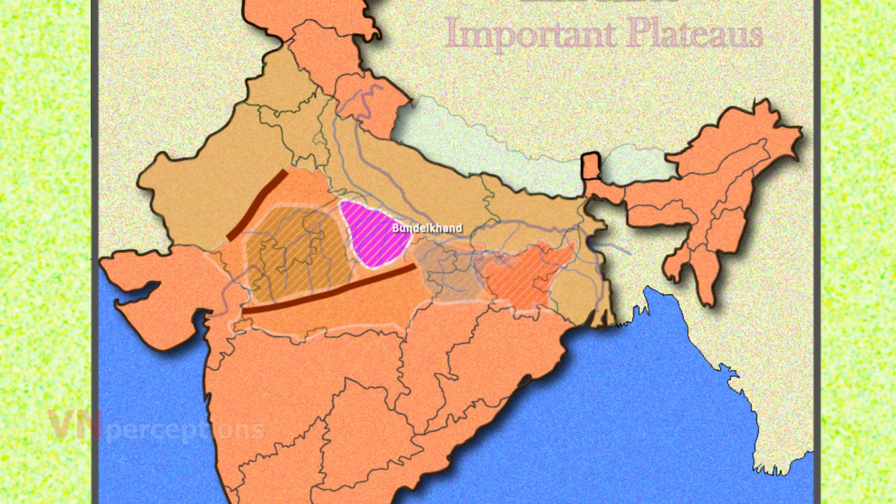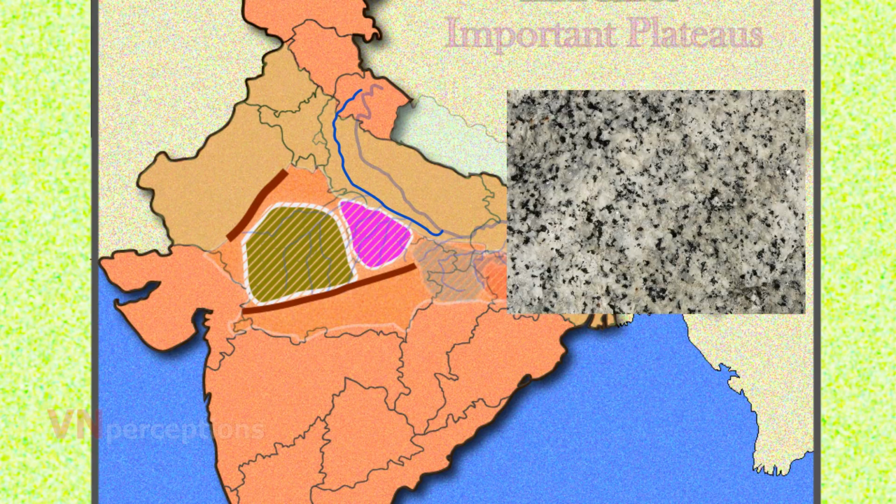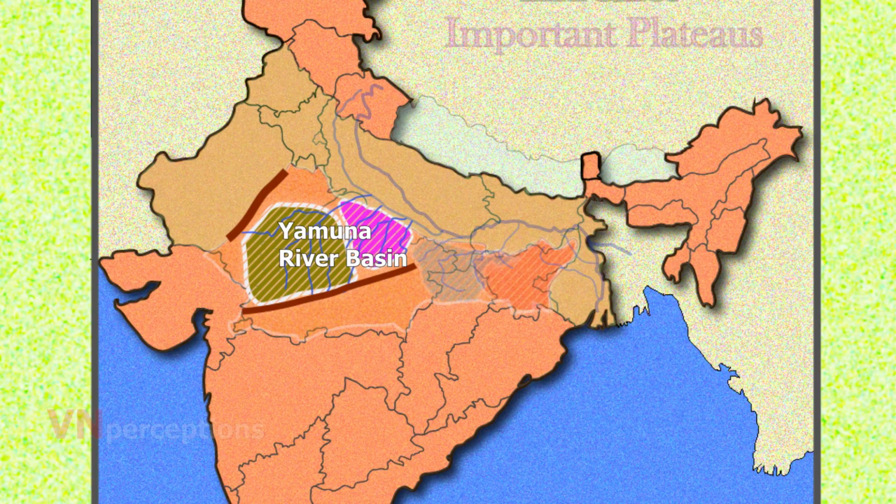Next comes the Bundelkhand region. This region lies to the northeast of Malwa Plateau. It spreads in the northern part of Madhya Pradesh and adjoining portions of South Uttar Pradesh. The rocks found in this area are mostly granite. Bundelkhand forms part of Yamuna River basin.